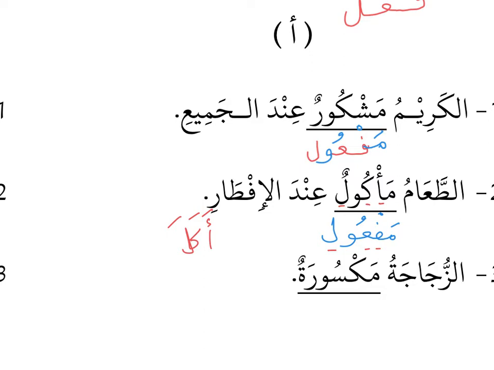If you want to use it in the active form, the person, you will say akilun, the one who eats. But now the form is maf'ul, so this is the passive form. Then we say the one who is being eaten, the food that is being eaten. That is the meaning of the word ma'kul, being eaten.